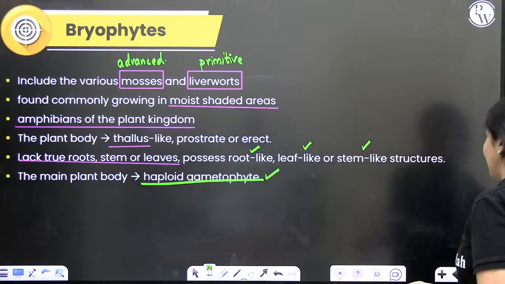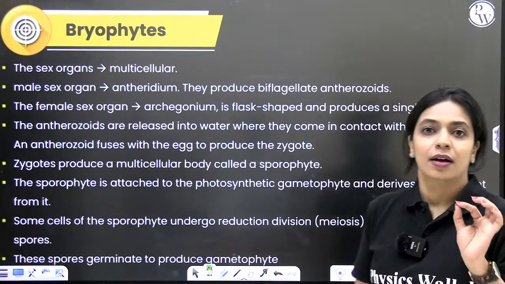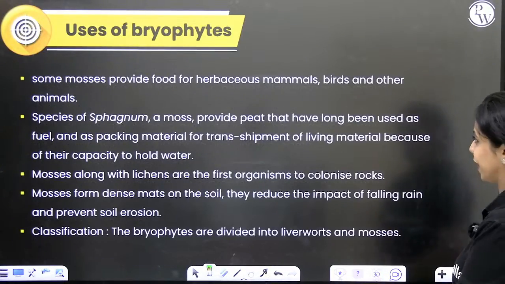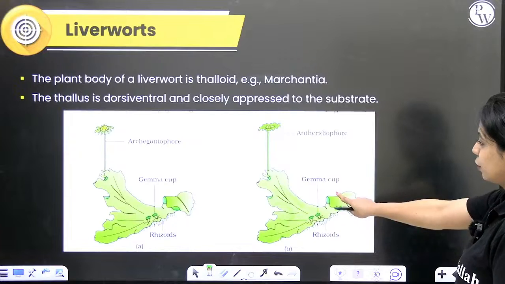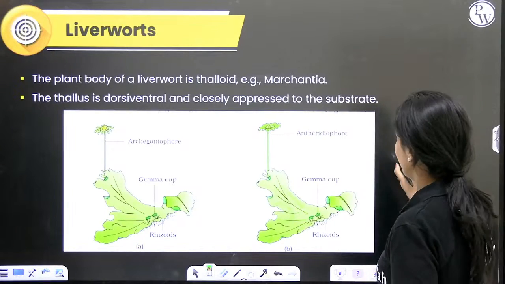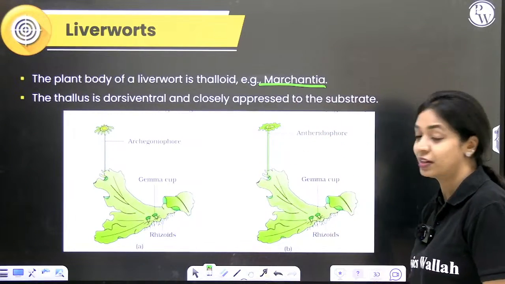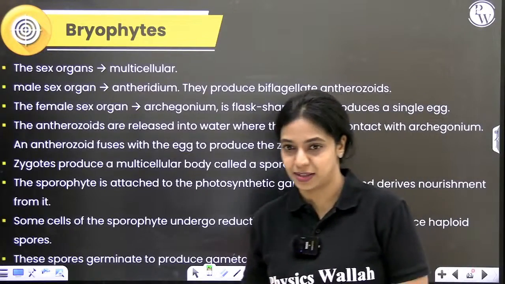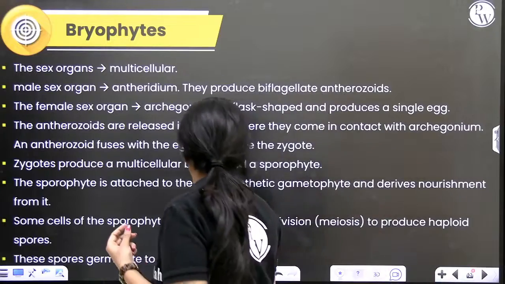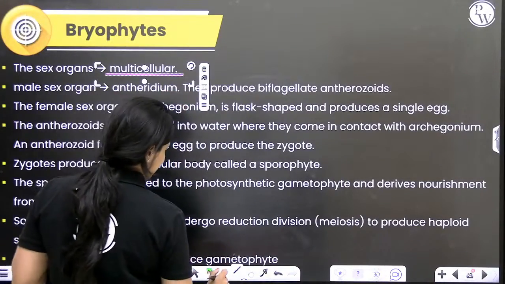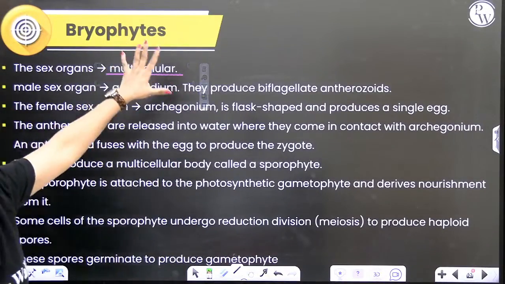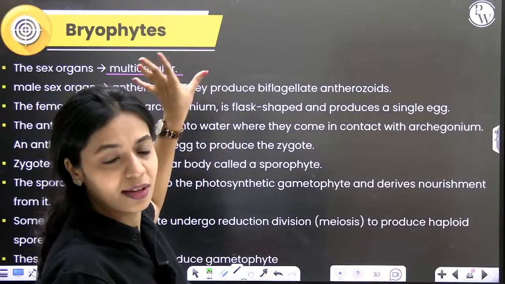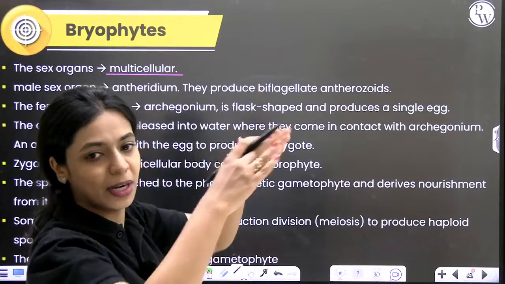So the main plant body in bryophytes is gametophytic. This gametophyte looks like this. This is an example of Marchantia. Marchantia is a liverwort. On the gametophyte, sex organs will be present. Sex organs are, remember, multicellular and jacketed. That is an advancement from algae. Algae do not have multicellular sex organs. They are not jacketed. Over here, they are multicellular and jacketed.